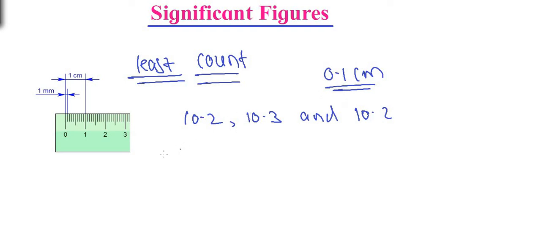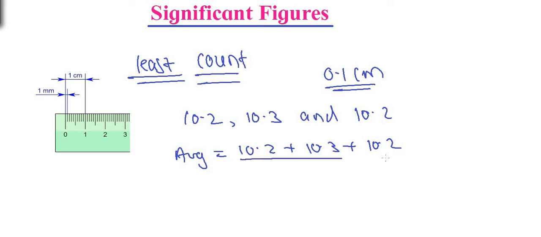So what is the average of these 3? The average reading is 10.2 plus 10.3 plus 10.2 divided by 3. 10.2 plus 10.3 plus 10.2 is 30.7.